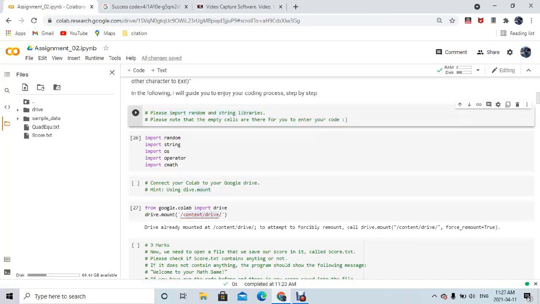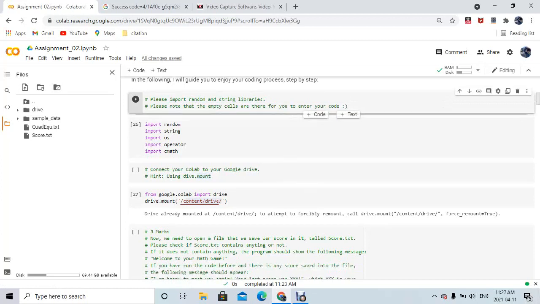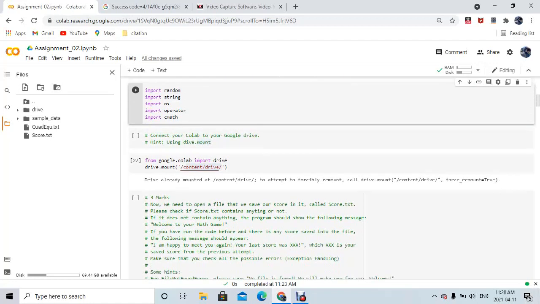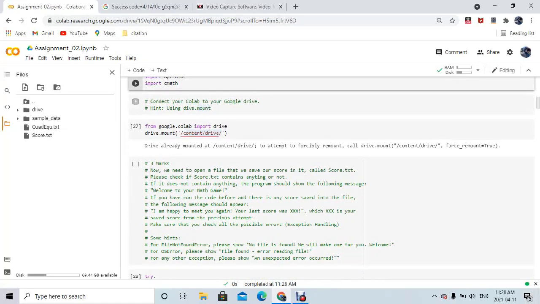So let's get going. The first question is: please import the random and string libraries. So we are going to import random and import string as libraries in order to perform some basic tasks or basic string operations. Random is for randomly generated integers and string for some basic string operations. So I'm going to run this program. It works fine. Let's move to the next question.